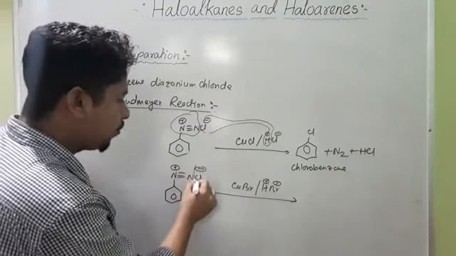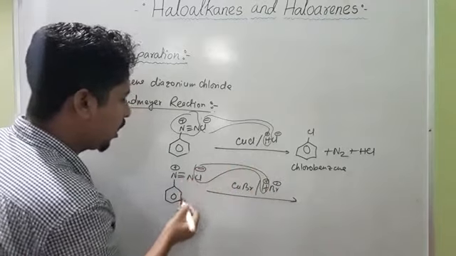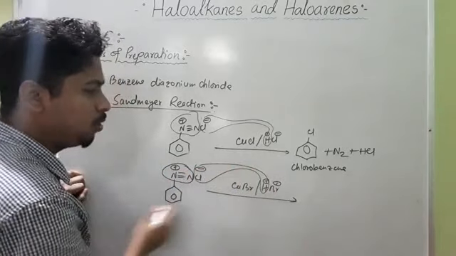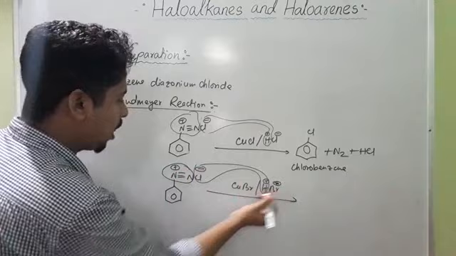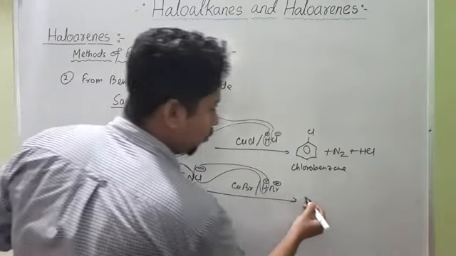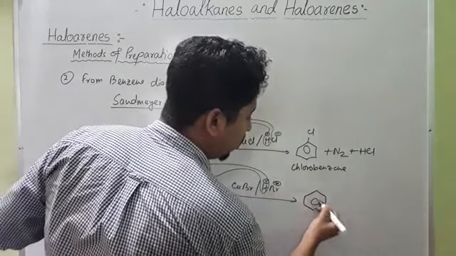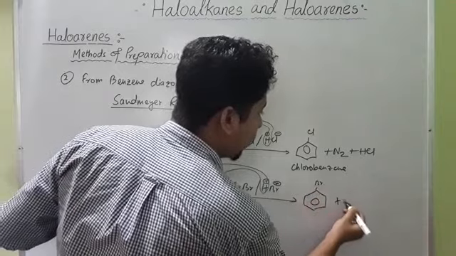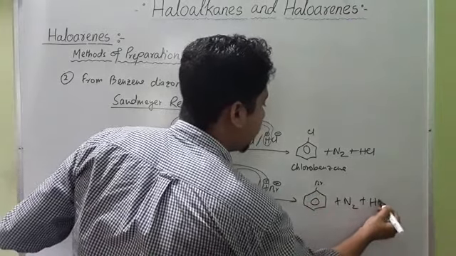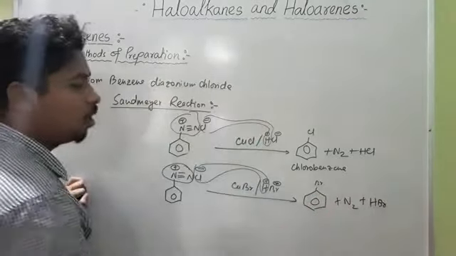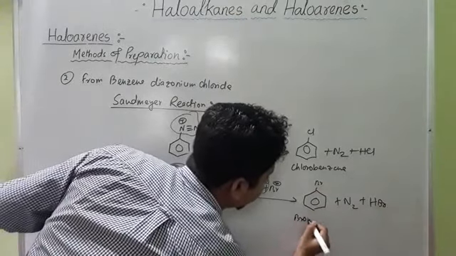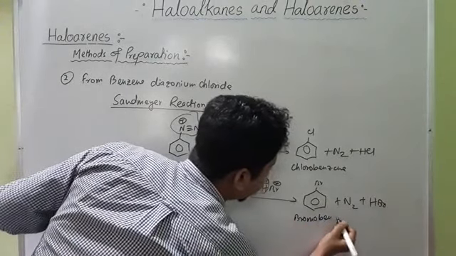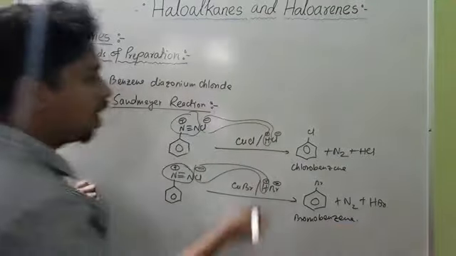This HCl will be removed, this N2 molecule will be removed, and this Br minus will attack this carbon. So it will form bromobenzene, benzene group Br plus N2 plus HBr. This is how these products are formed.